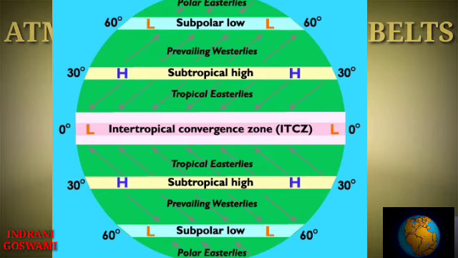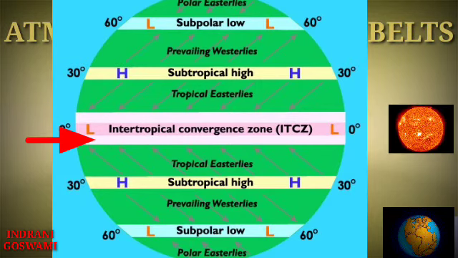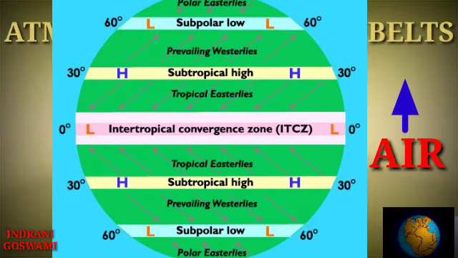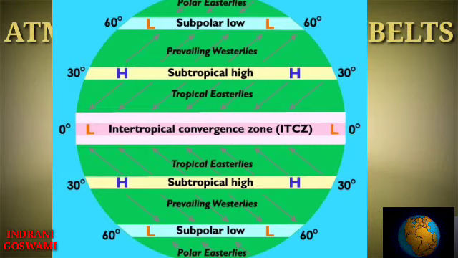Now see here, this is the equatorial region. This region receives a great amount of heat throughout the year. That means the air here is very warm, so the air pressure is very light, because we know there is an inverse relationship between atmospheric pressure and atmospheric temperature. So the air at the equator will rise and create a low pressure belt. In general, in the equatorial region the air pressure remains very low.